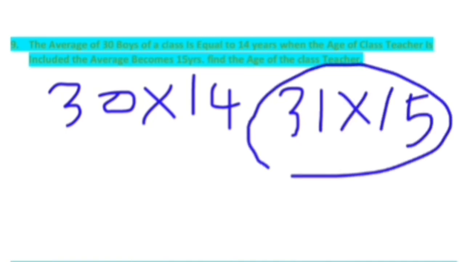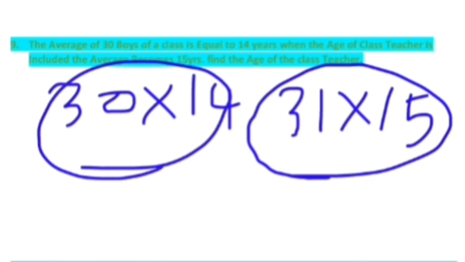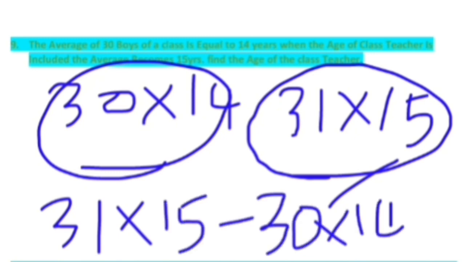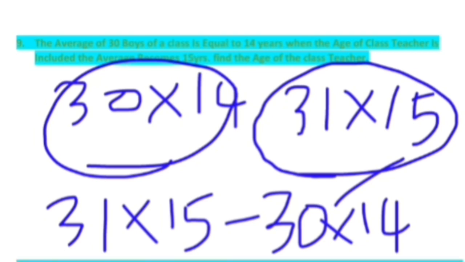If we subtract, we will get the answer: 31 into 15 minus 30 into 14. 31 into 10 is 310, and 31 into 5 is 155, so 310 plus 155 is 465. 30 into 14 is 420.